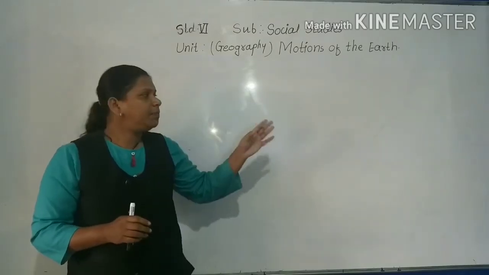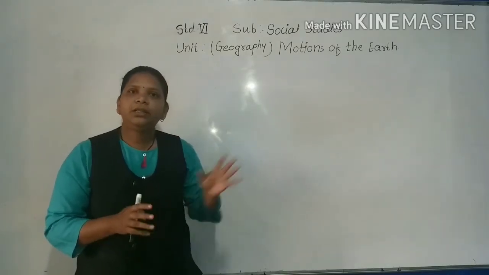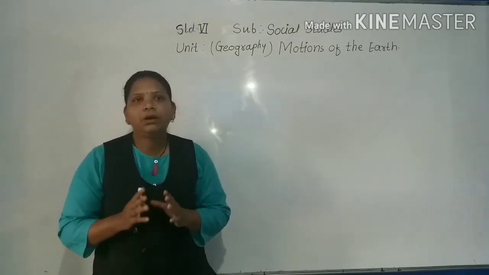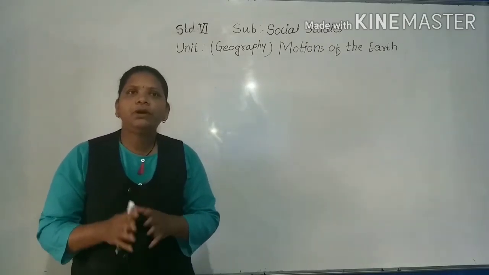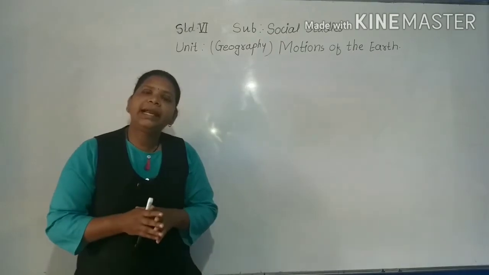Now clear that the picture has been given here. This shows the movement of the earth around the sun and the position of the earth on the 4 selected days.